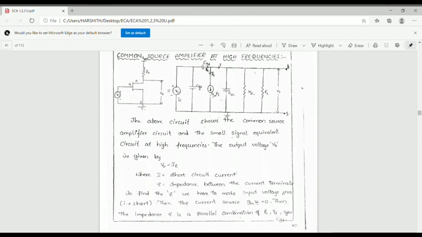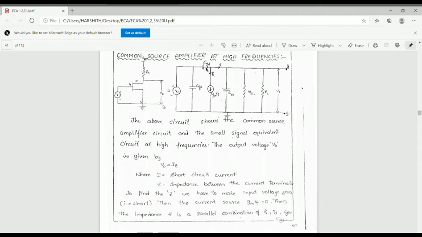Next, these are the capacitances. CGS means gate to source capacitance, which is the forward biased side, a diffusion capacitance, and this is CGD, the gate to drain capacitance.